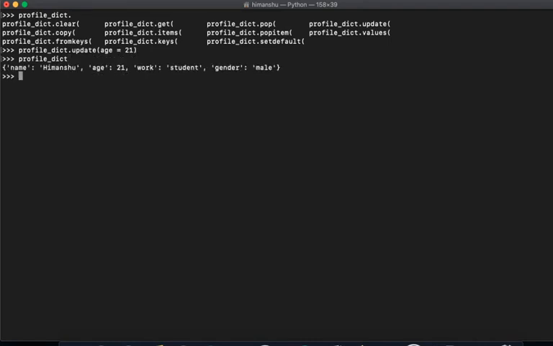See here, what I did is I said profile underscore dict dot update age equals 21. It came to 21. So this is what it does.